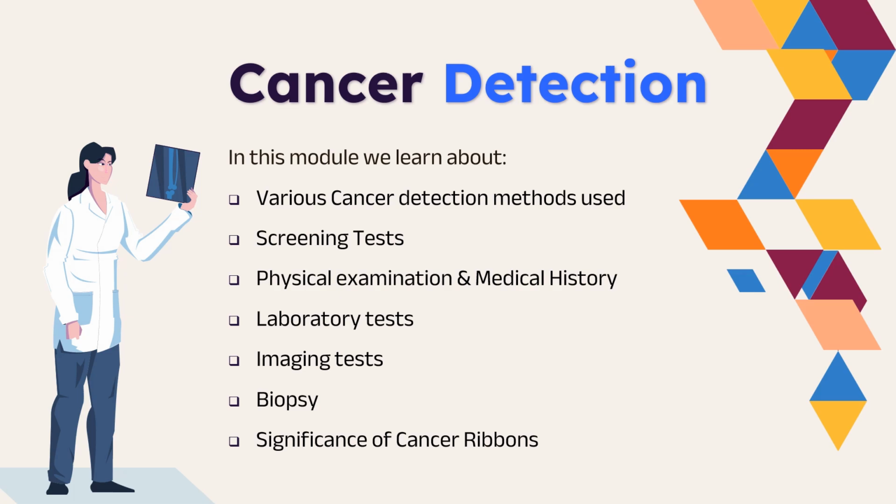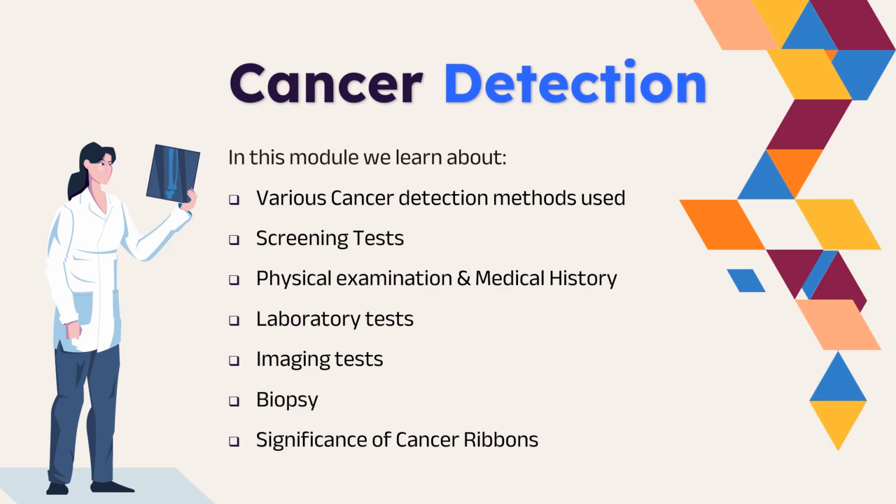In the next module, we will understand cancer detection. Now we know about different types of cancer. Now we have to understand how we detect this cancer. How does the diagnosis of cancer come through? So in this particular module, we will learn about various cancer detection methods that are currently used in the world. We will see various methods including the screening test, the physical examination and medical history used to detect cancer, followed by the laboratory test, the imaging tests that are done to establish whether a patient has cancer or not, followed by the biopsy.